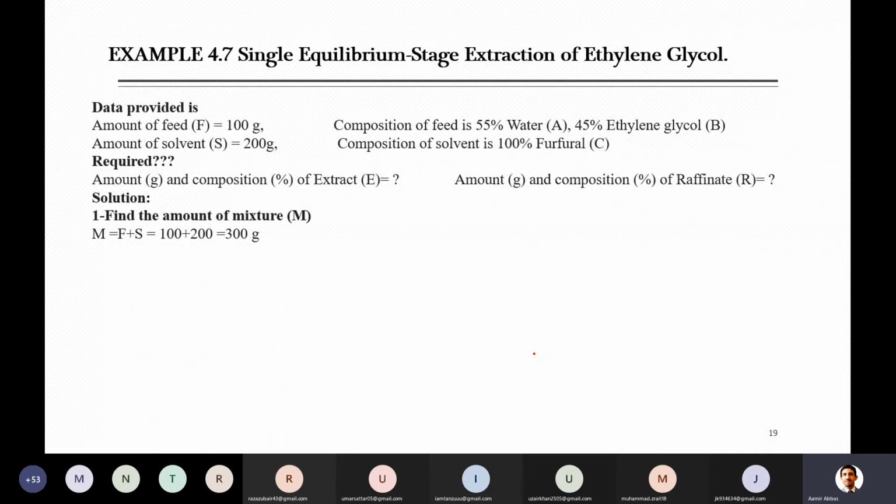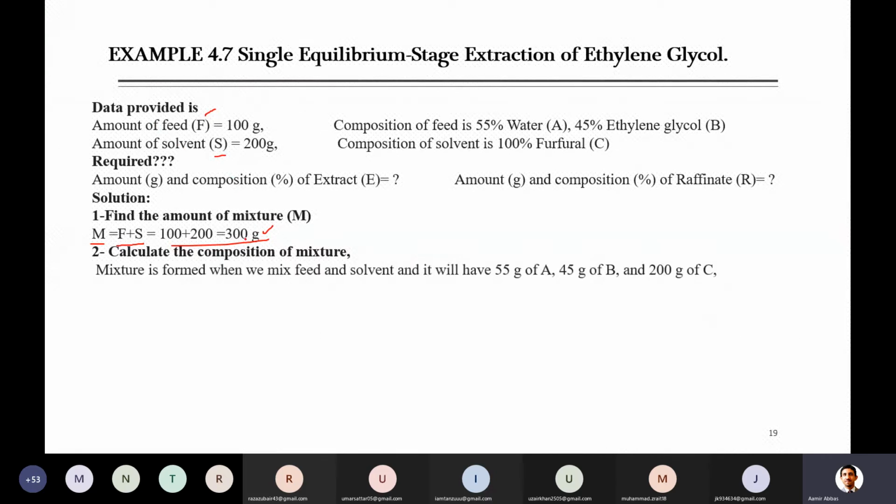You know that the mixture is formed when you mix your feed with the solvent initially. So the amount of the mixture will be equal to the sum of the feed as well as the solvent. When this 100 and 200 gram are mixed with each other, 300 gram of mixture will be obtained. And the composition of the mixture you can easily find, because you know the amount of each component in the individual streams. Now you can just use the same data to find the composition of the mixture.